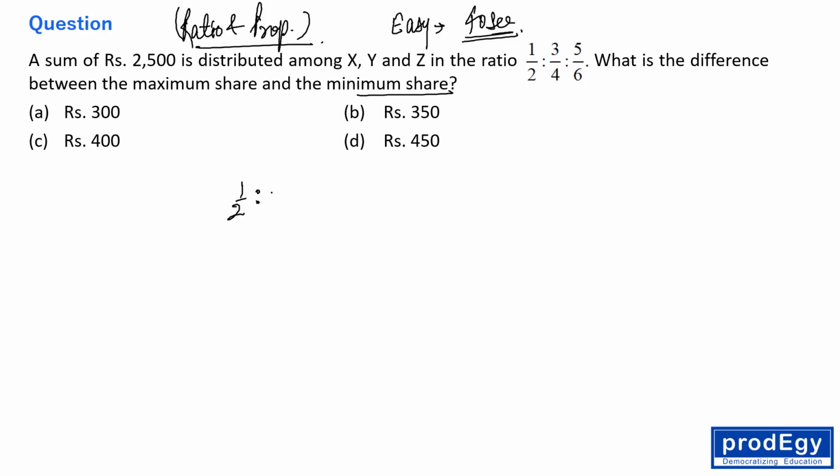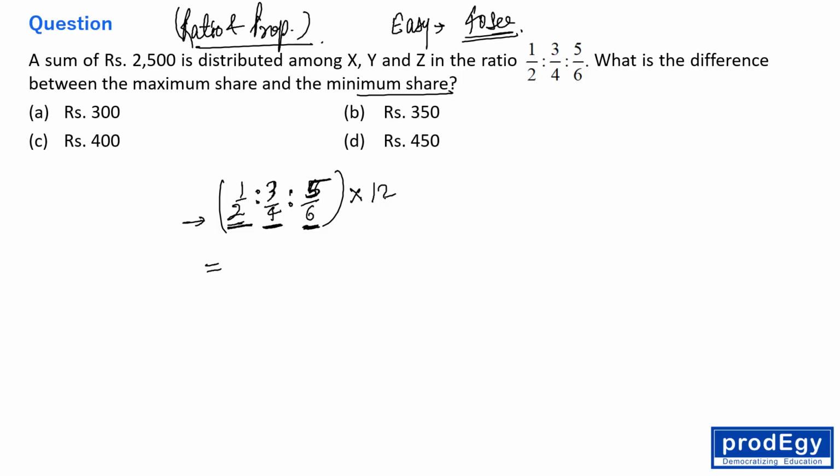1 by 2 is to 3 by 4 is to 5 by 6, right? You know what? We just multiply with the LCM of the denominators, right? All the numbers will be multiplied with the LCM of denominators. So LCM of denominators 2, 4, 6. The LCM of 2, 4, 6 is what? 12, right? So multiply all the numbers with 12.